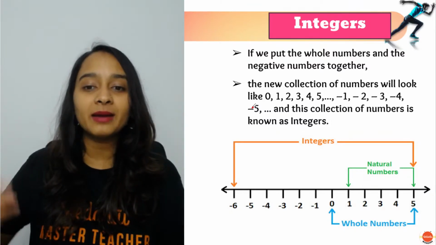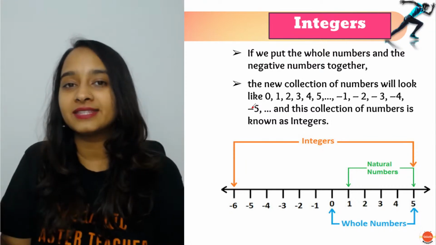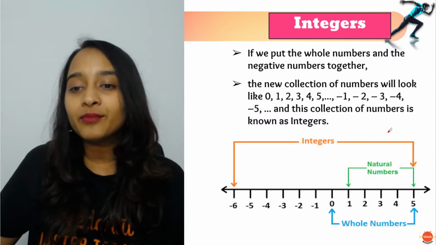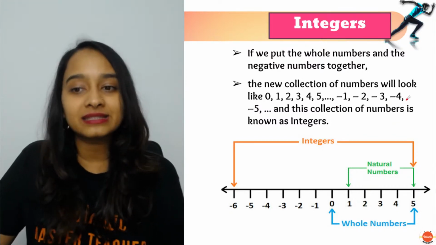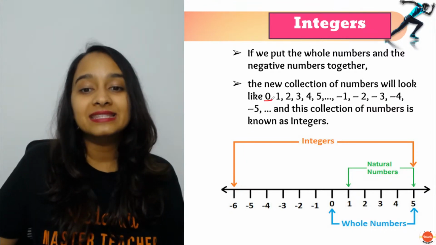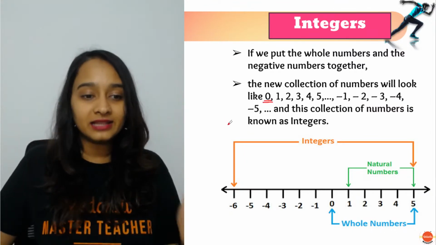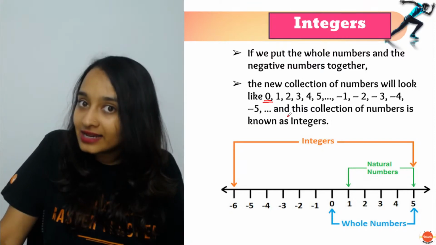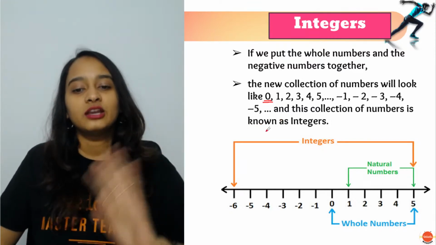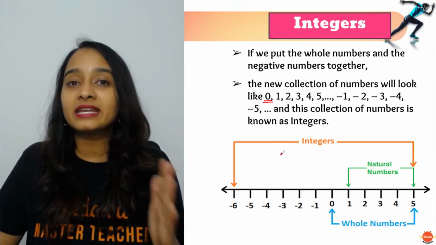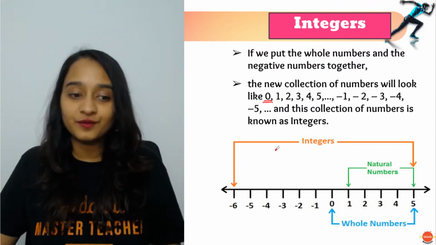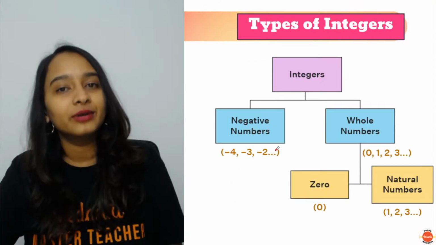What are positive numbers? 1, 2, 3, 4, 5, 6 and so on. Your negative numbers are -1, -2, -3, -4 and so on. And 0 is neutral. Matlab 0 is neither negative nor positive. So you can find integer negative numbers to the left side of 0 on the number line.